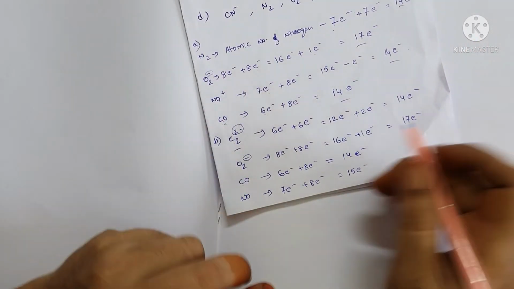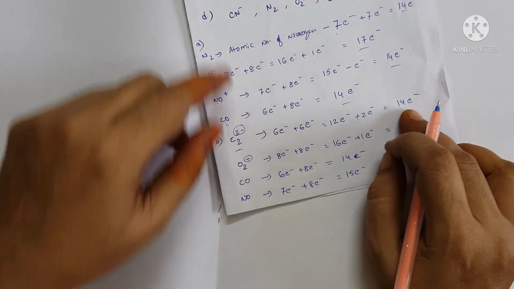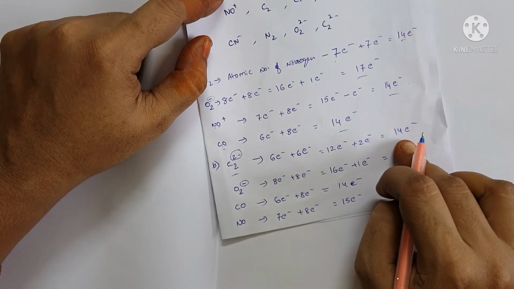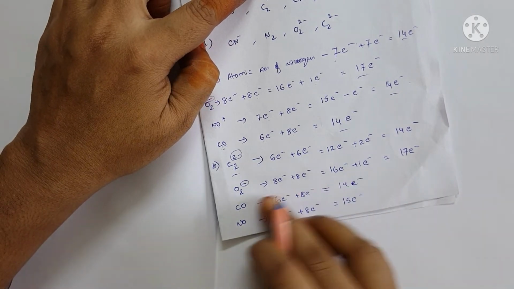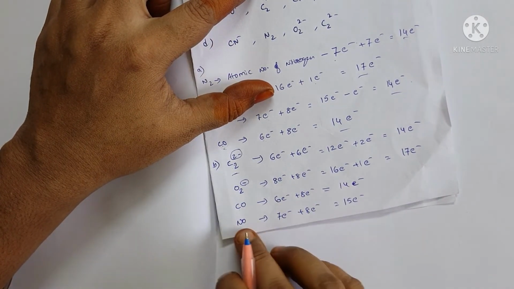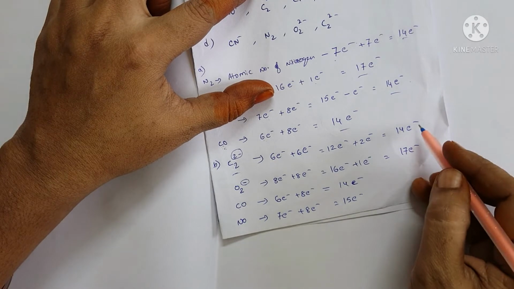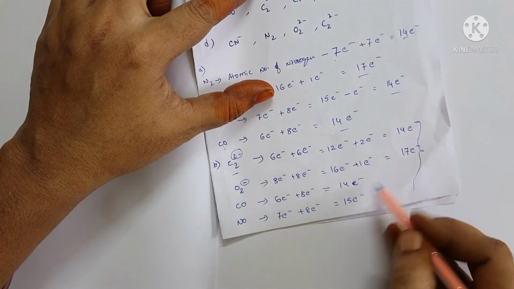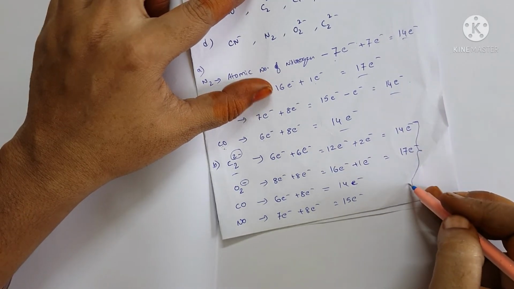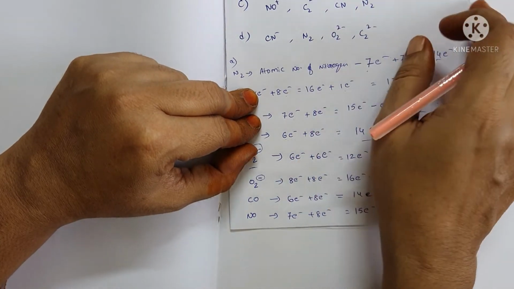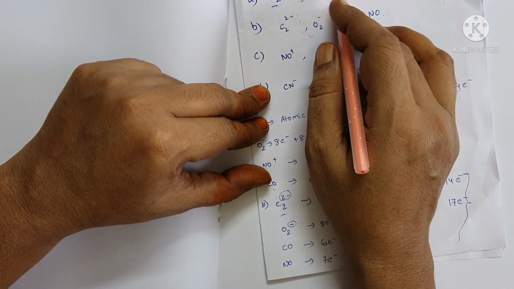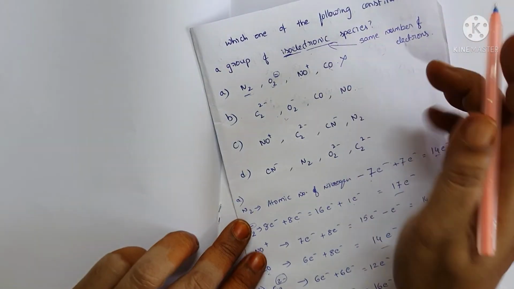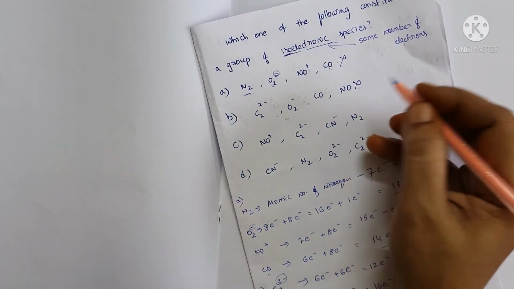So observe option B: C2 2 minus 14 electrons, O2 minus 17 electrons, CO 14 electrons, NO 15 electrons. These are having different electrons, so they do not belong to the isoelectronic species. So option B is also not correct.